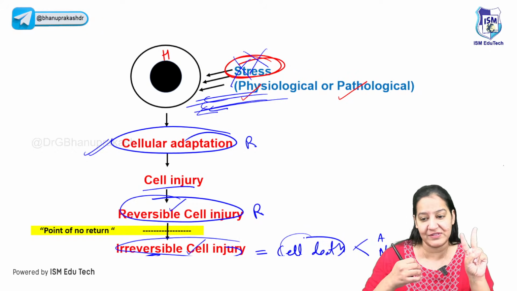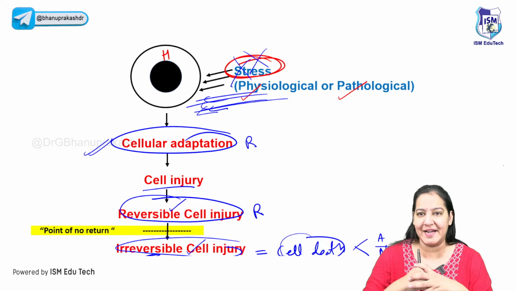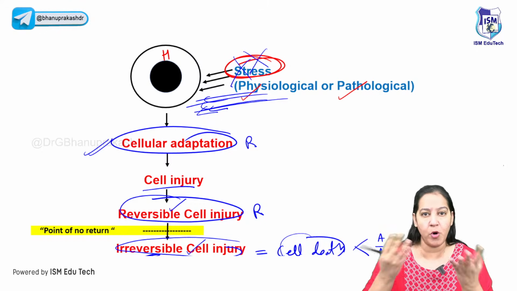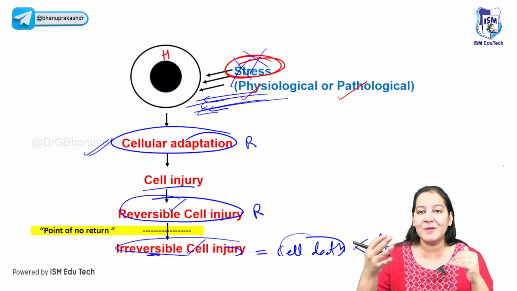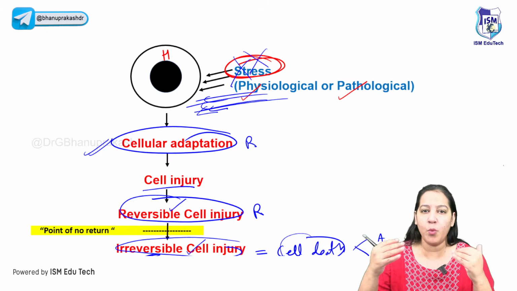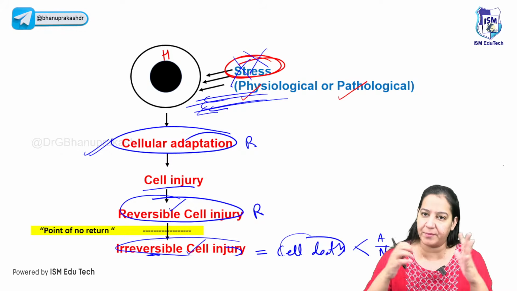Now there are 2 types of cell death, apoptosis and necrosis. Now, what do you mean by 2 types of cell death? If I can say, one is suicide, one is murder. Both are death. So actually, apoptosis is equivalent to suicide and necrosis is equivalent to murder. So what does it mean? I will explain you everything in detail and what important questions will be coming from your exam.